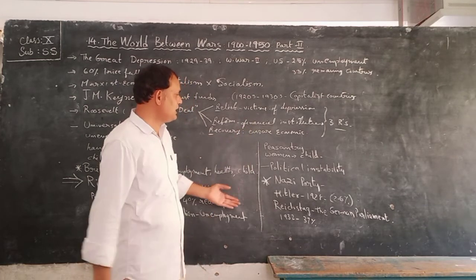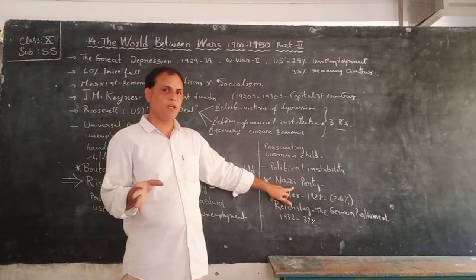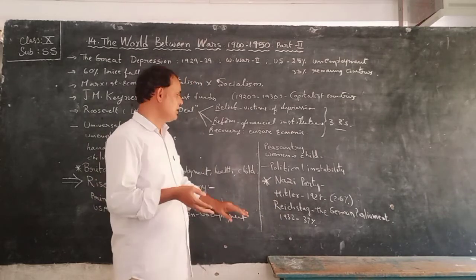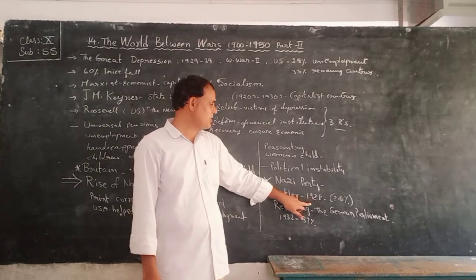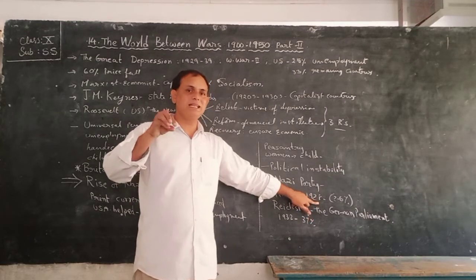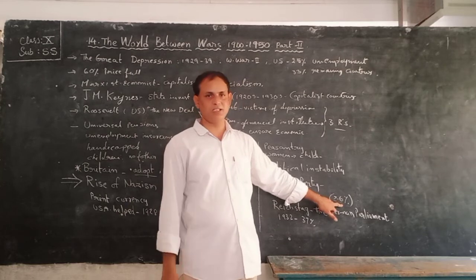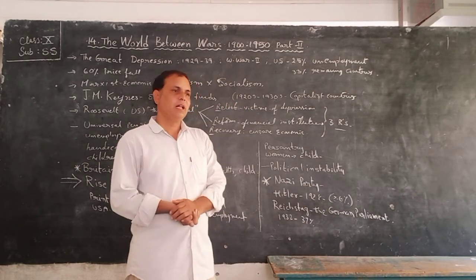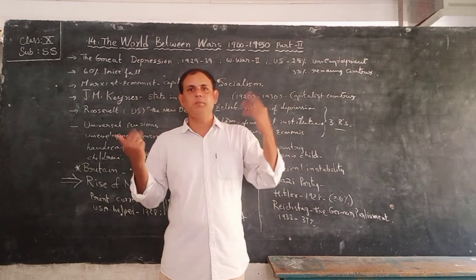So in this way, the Nazi party. In those days, the Nazi party was very famous, but at the initial stage it was not famous, children. When Hitler joined as a member of the Nazi party in 1928, in the German parliament the Nazi party members were only 2.6%, children. But when Hitler joined as a member, he was an orator. So he lectured in many parts of Germany.